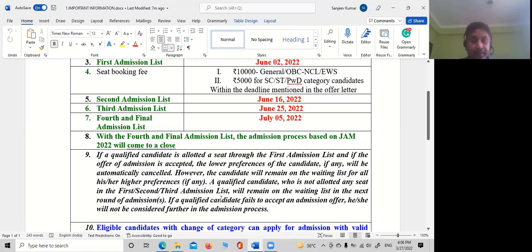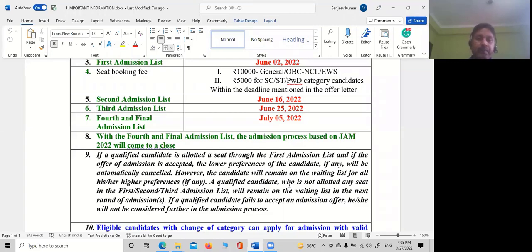If a qualified candidate fails to accept an admission offer, he or she will not be considered further in the admission process. So if you get an admission offer after the first admission list, you have to accept it. If your first preference is a particular course, you will be given that in the first admission list.